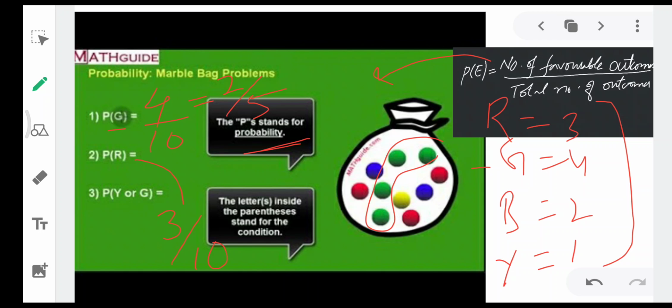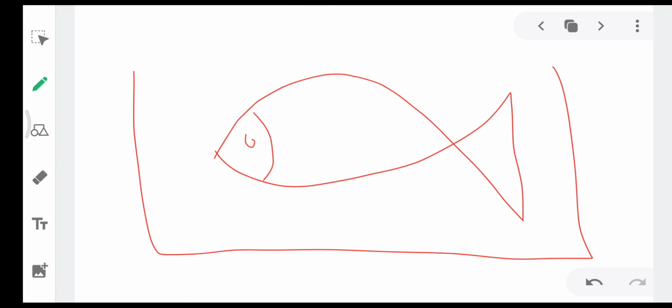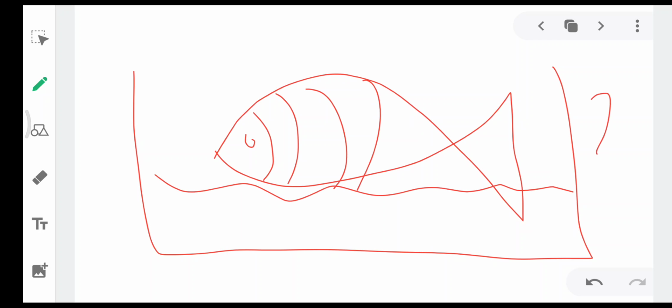So this is the way we use probability in our daily course. These are theoretical probabilities, and everyone uses probability. Even animals use probability. How? When you try to touch a fish in the aquarium, what happens?